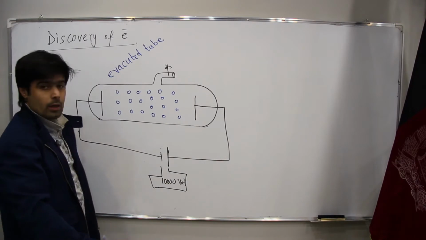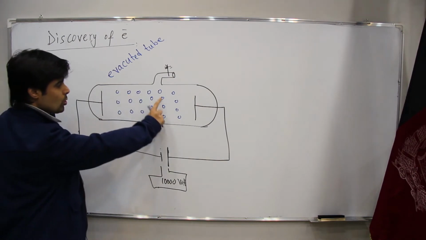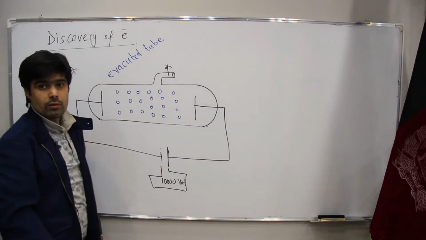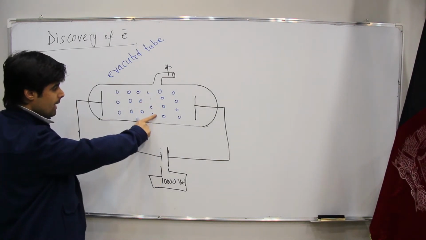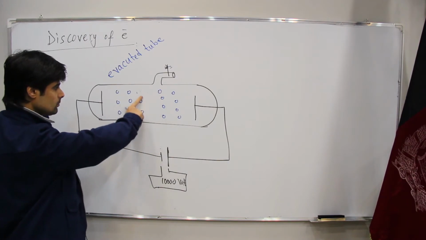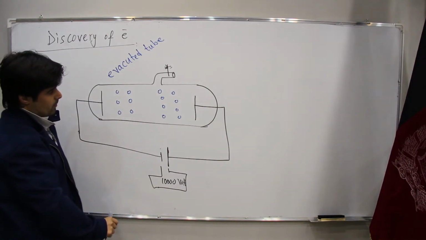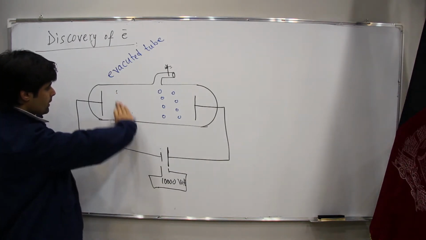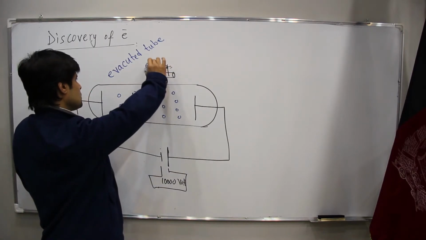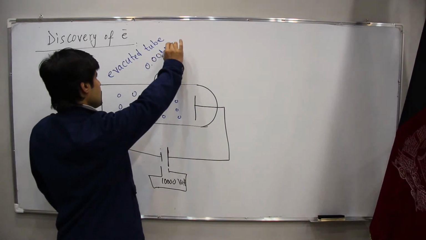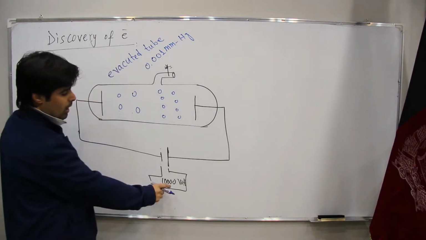Now, in order to study the property of atom, we should lower the pressure. Why? Because by lowering the pressure in here, we have a smaller amount of the gases. Now we have less gas whenever we lower the pressure, maybe around 0.001 millimeter mercury, and with a high voltage.